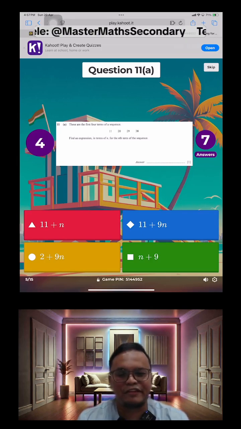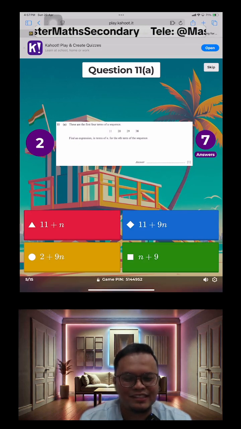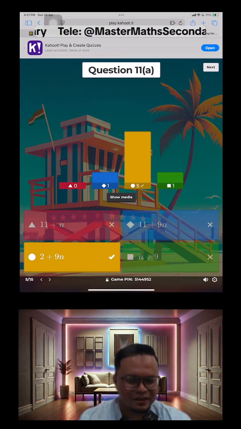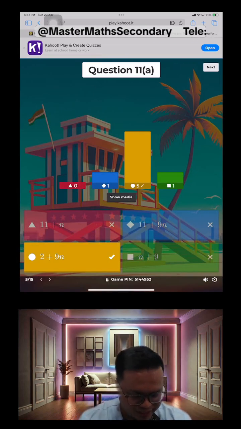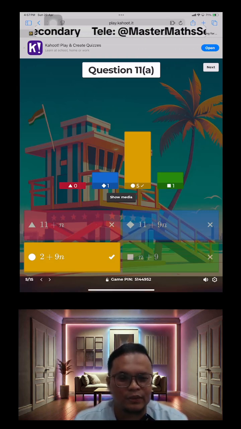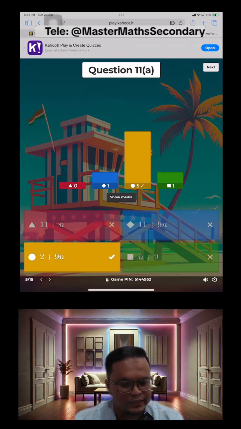Okay, we got some of your friends sharing the answers. So yeah, like I said, if you want to take their advice, you have to be careful. In this case, your friend is right. It's actually the yellow one. Like I said, I will explain the solutions in a while, how we get to the yellow answer.